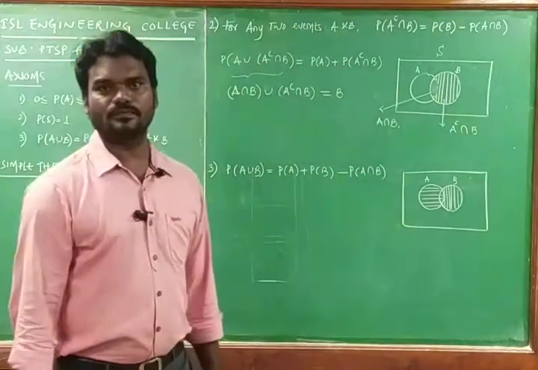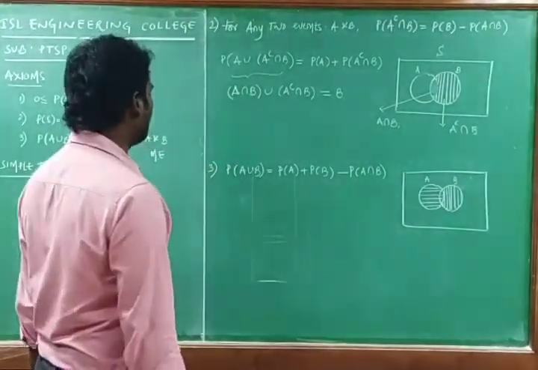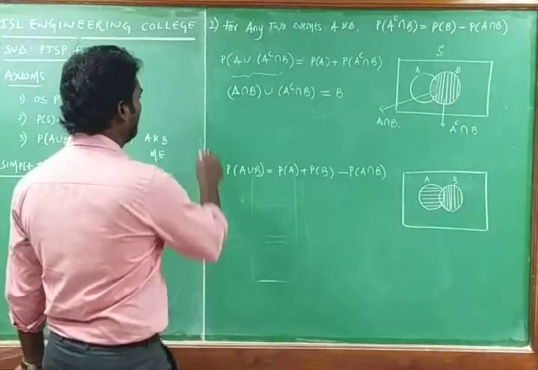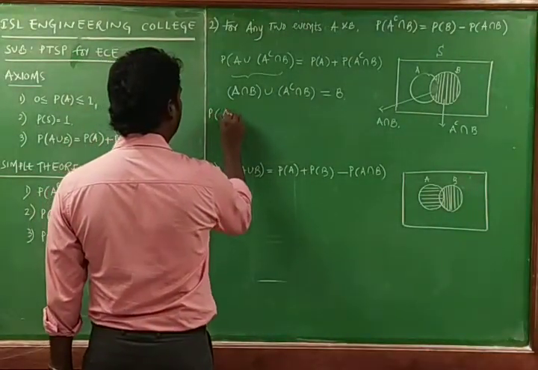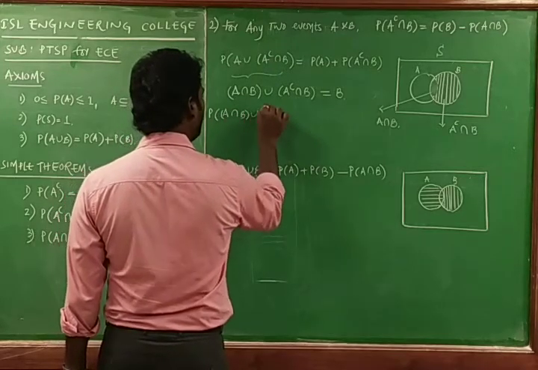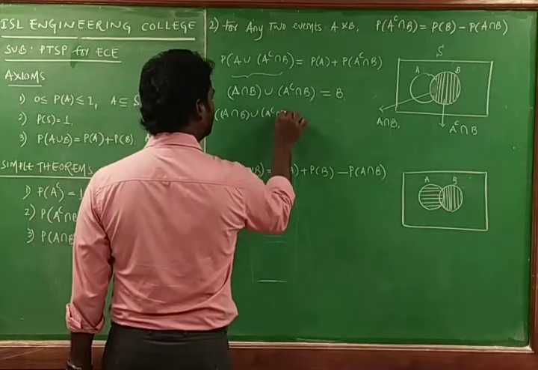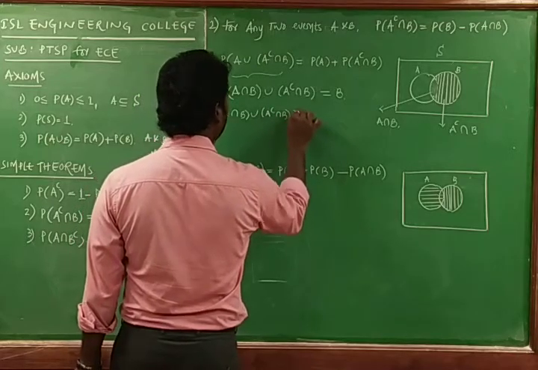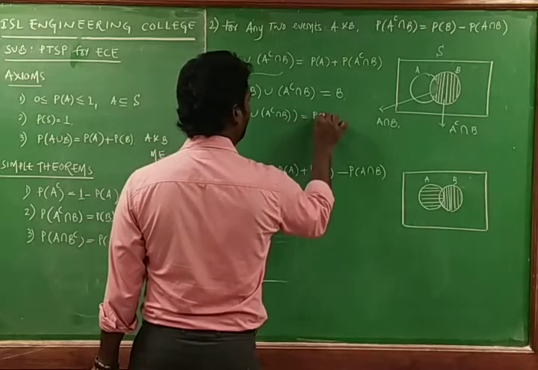We know this one. So if you apply the probability for this one, probability of A intersection B union A complement intersection B is equal to probability of B.